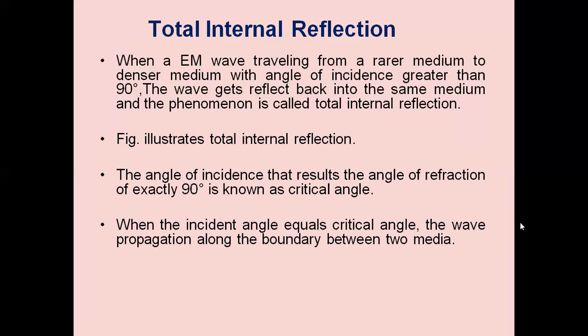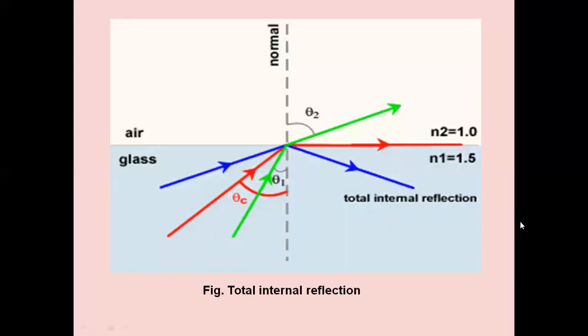When the incident angle is equal to the critical angle, the ray passes along the boundary. When it is more than the critical angle, there will be total internal reflection. Observe here, this total internal reflection is clearly shown in this diagram. We have an air-glass interface. Air has N1 as 1, and glass has 1.5.